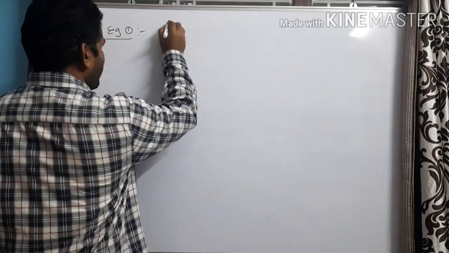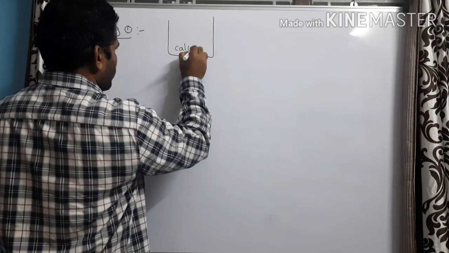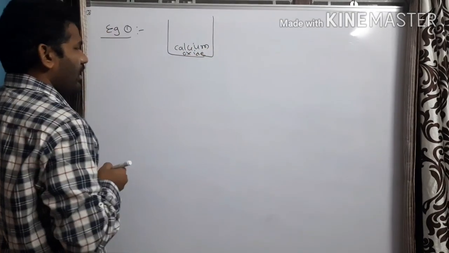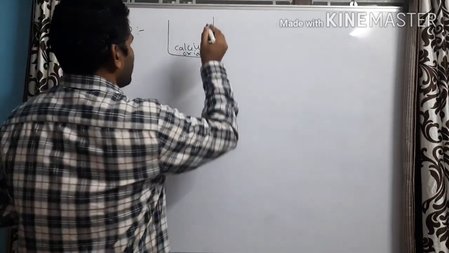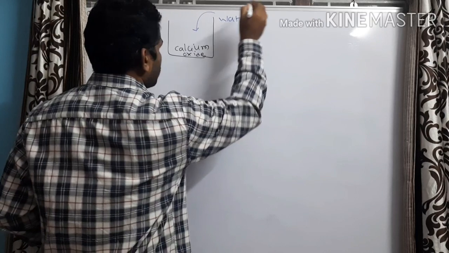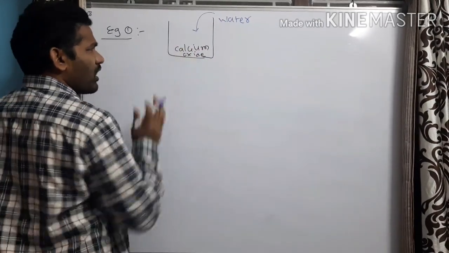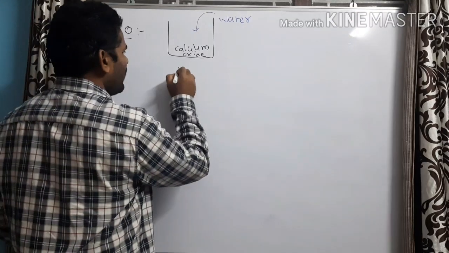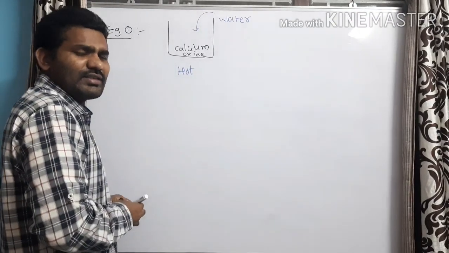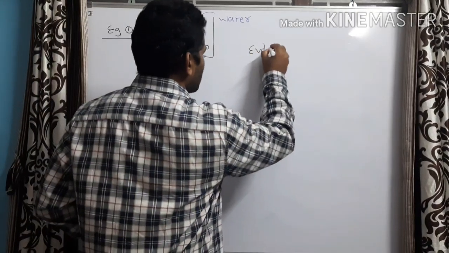In a beaker, let us take a pinch of calcium oxide and add a small quantity of water to it. When you mix it thoroughly, when you touch the bottom of this beaker, you feel it is hot. That means in this case, there is a evolution of heat.